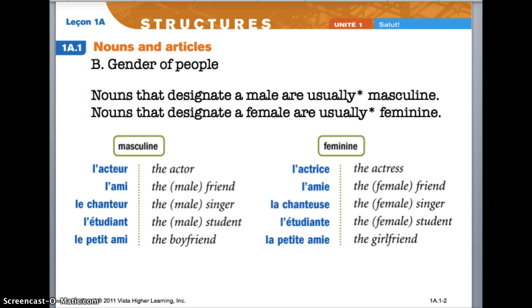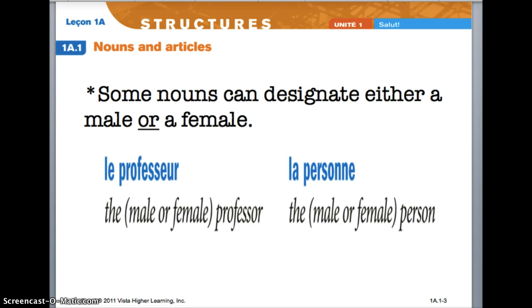Just like English, in French, the gender of people is indicated by its article, its little L word in French. Nouns that designate a male are usually a masculine word. Nouns that designate a female are usually a feminine word. Below are some samples of the different masculine and feminine person words.